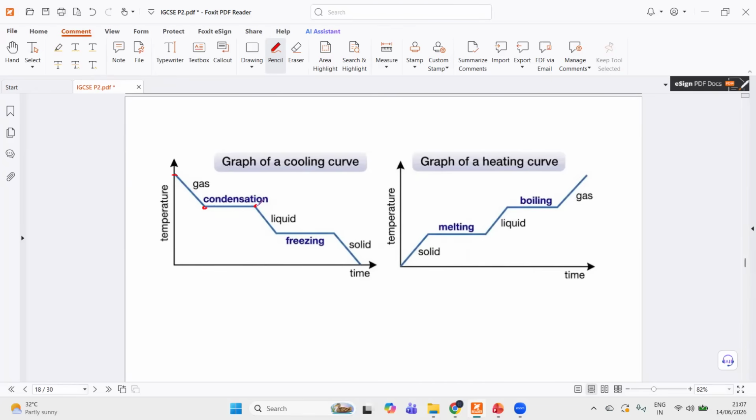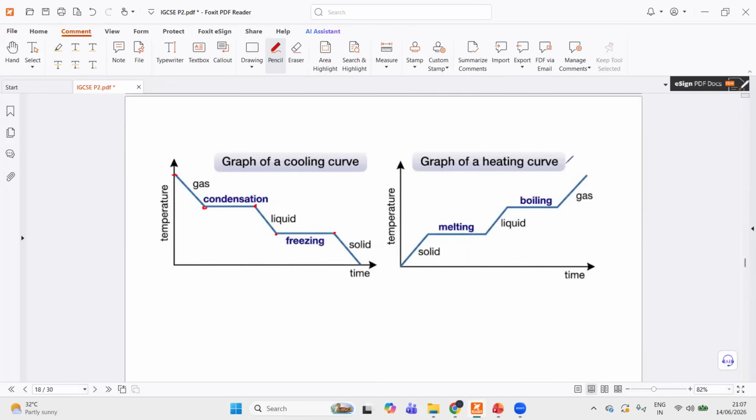And when the gas has turned into liquid, and when you're cooling it, the temperature decreases. But the moment it reaches the freezing temperature, until all of the liquid turns into ice or solid, the temperature remains constant. And the same concept applies whenever a matter is changing its state, the temperature does not change.